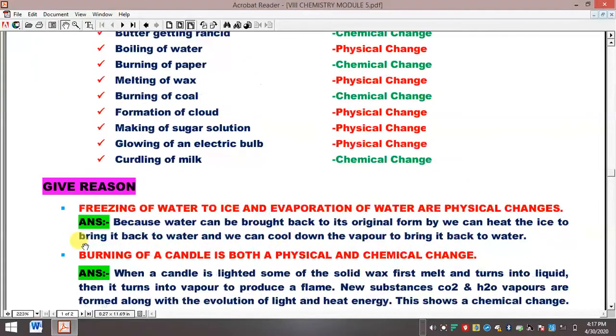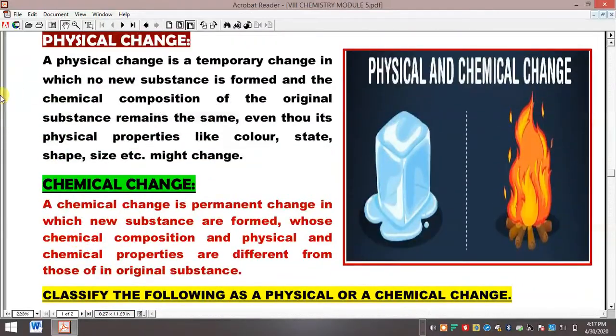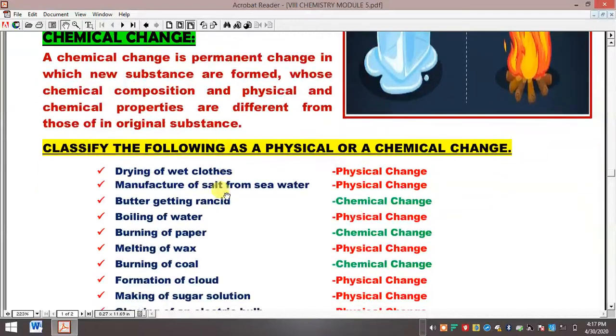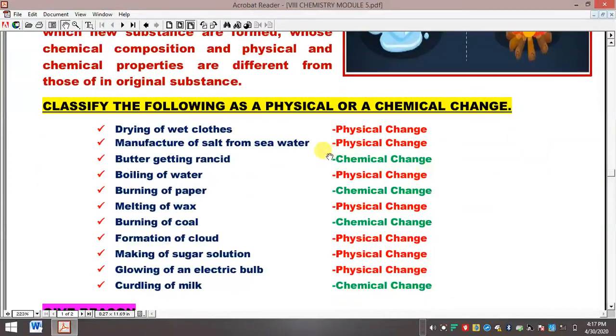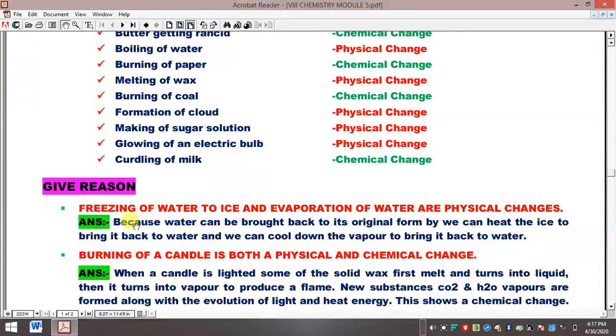So this was it, children, where we have covered the introduction of physical change and chemical change, then the classification of a few changes as physical or chemical, and a few reasoning questions: why freezing of water to ice is physical, and why burning of a candle is both a physical and chemical change.